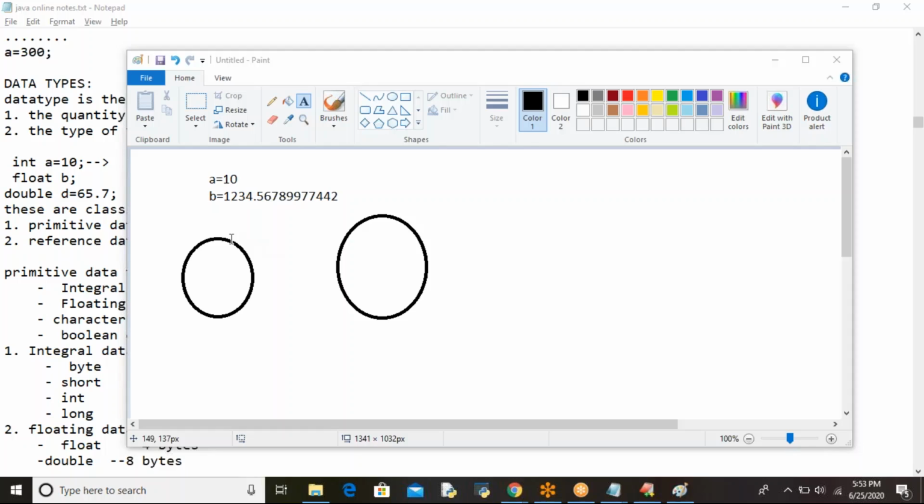If there is no data type, who is going to give this a value and b value? As a programmer, I am going to give. I know how much memory is needed for a and how much memory is needed for b. Understood my point or not? I am going to give the values, right? Got it? One more example I'll tell you.